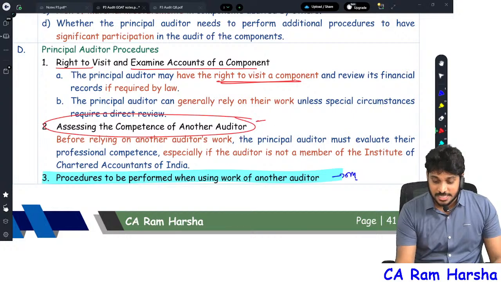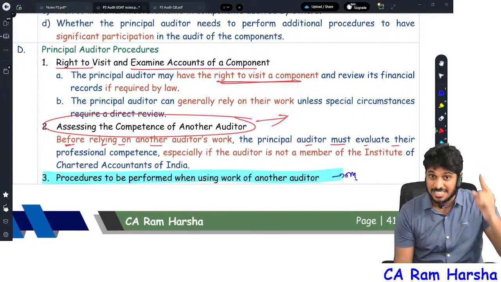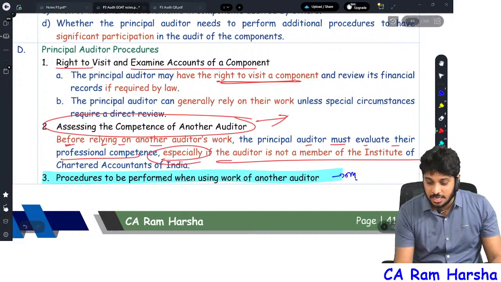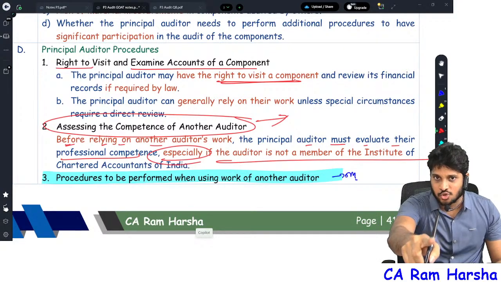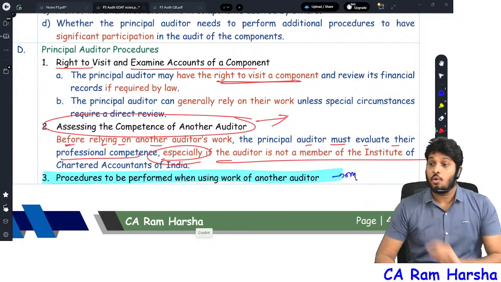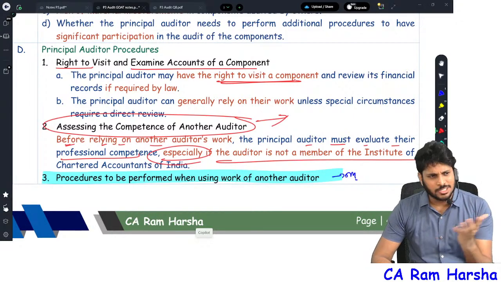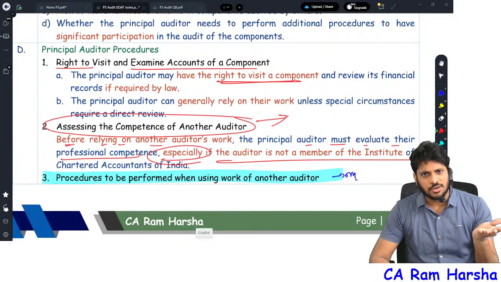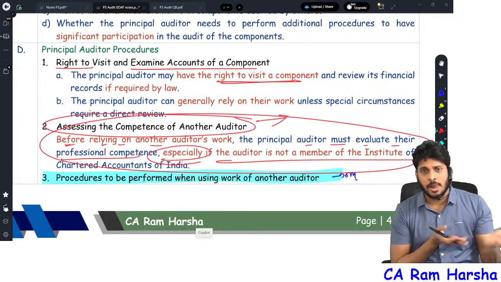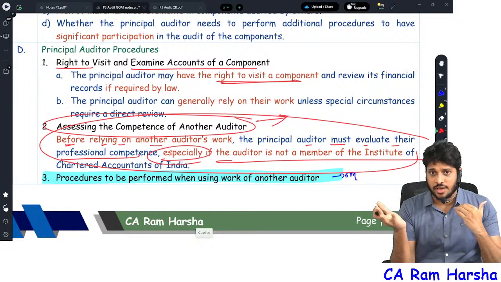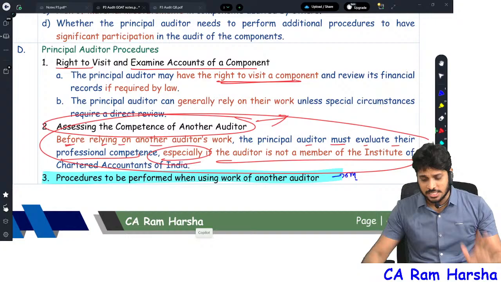The principal auditor has to assess the competence of another auditor before relying on that auditor's work, especially if he is not a member of the institute. In the Coffee Day case, NFRA questioned KPMG: why did you not check the subsidiary company auditor's competence? KPMG replied, sir, the subsidiary auditor is a chartered accountant. As per SA 600, I don't have to check their competence because they're members. Under the 600 standard, I have to check the other auditor's competence only when he is not a member of the institute. That's it.